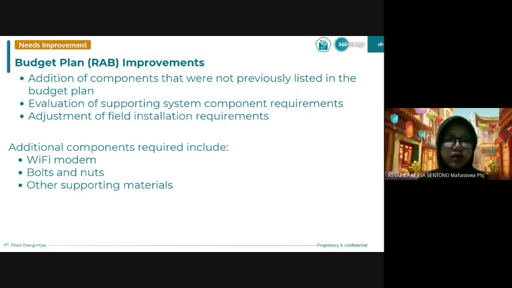We also need to evaluate the installation requirements in the field, to ensure compatibility with the actual implementation environment. Some additional components that still need to be added include a Wi-Fi modem, bolts, nuts, and other supporting materials. Next.